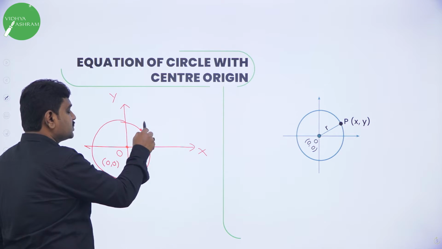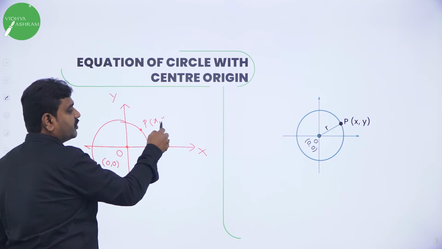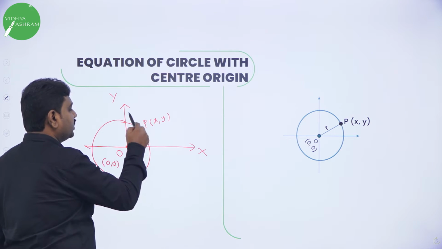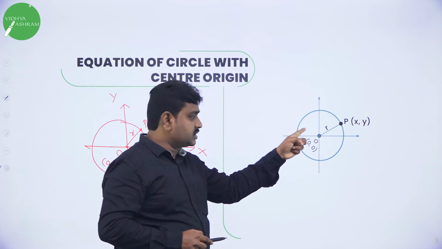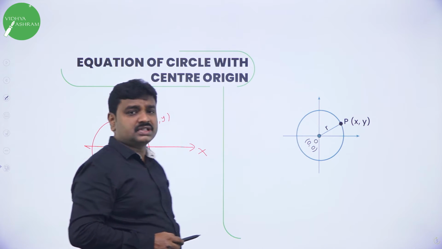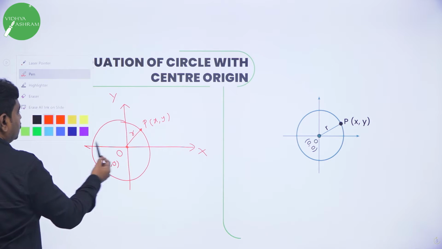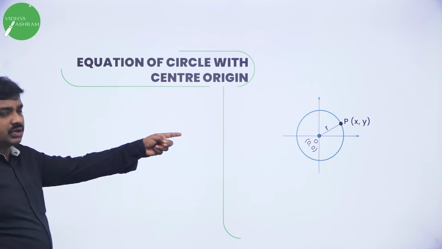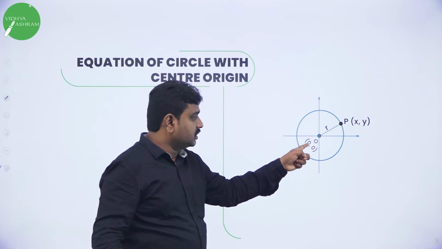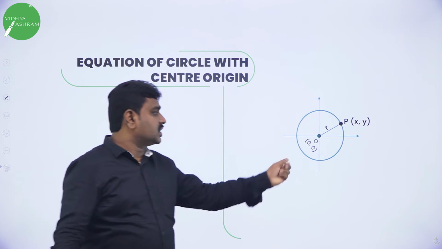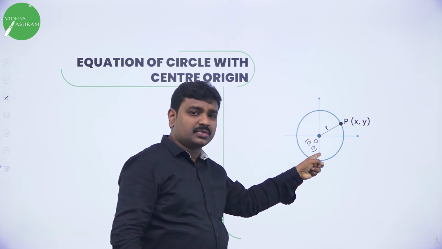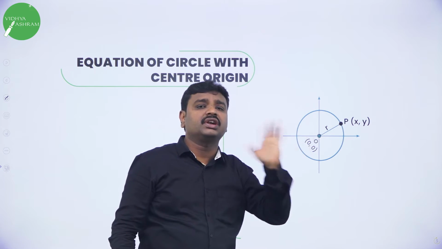Then take a point on the circle. What is the point on the circle? x, y. And what is O to P? Radius. So like this you have to draw a circle. O is origin, P is a point on the circle. Then as usual, after you draw this circle, with center origin and P, first you should write considerations. What is the consideration? Consider a circle, center is 0, 0, origin, P of x, y be any point on the circle.